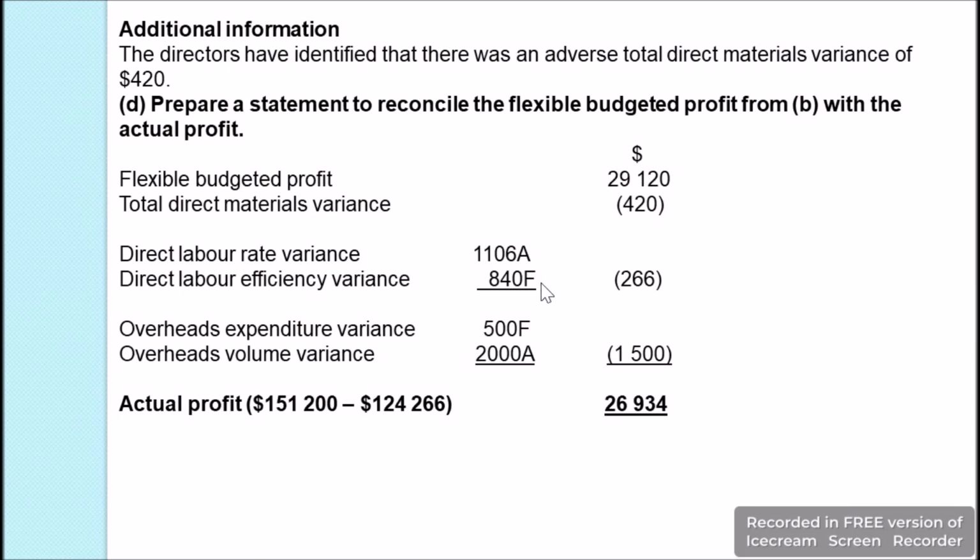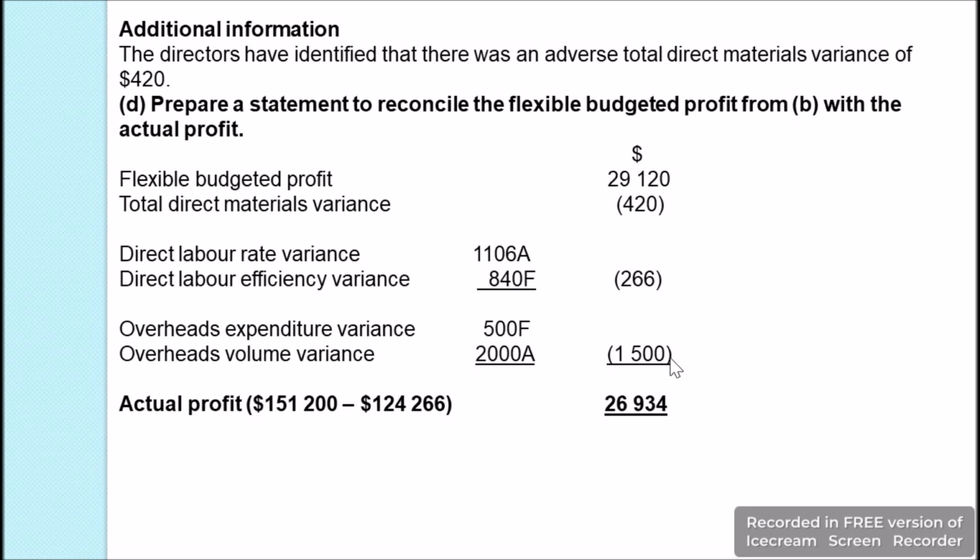These are two subvariances, so when we add them together, we get a total direct labor variance which is an adverse variance of $266. Then we have also calculated the overhead expenditure variance, which was $500 favorable, and the overhead volume variance, which was adverse $2,000. So this is negative 2,000, positive 500. We will get a negative $1,500, which will be an adverse variance.